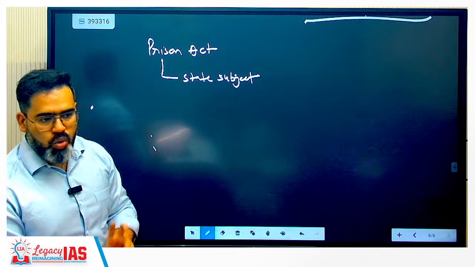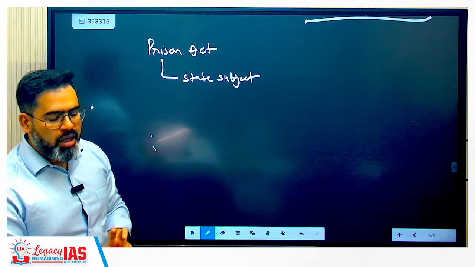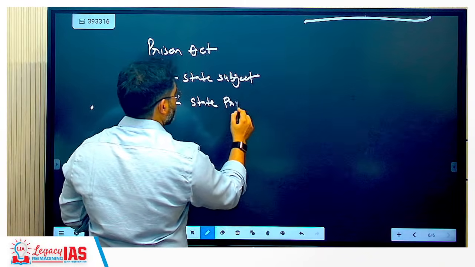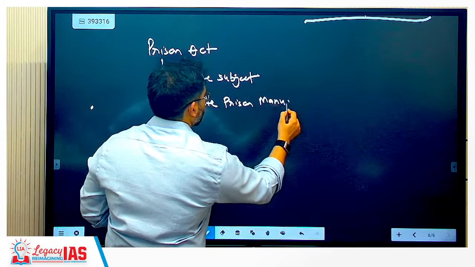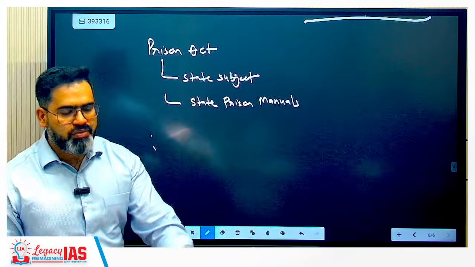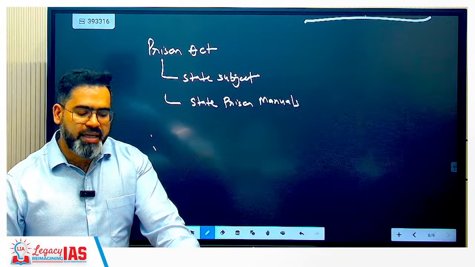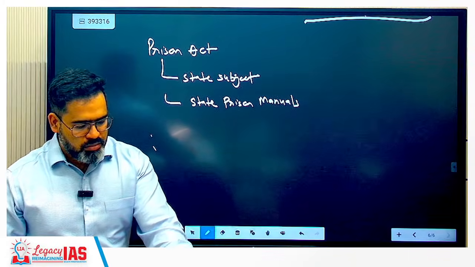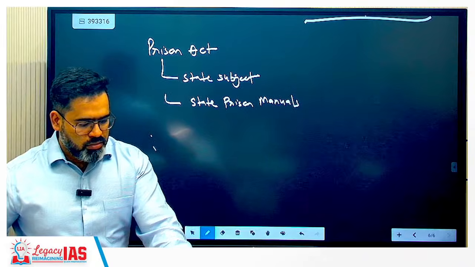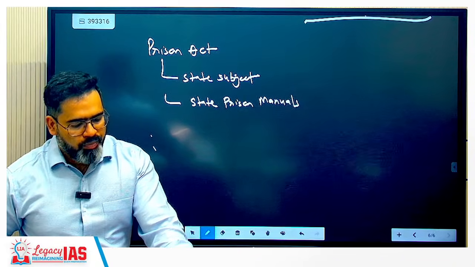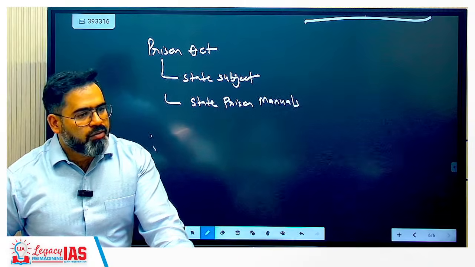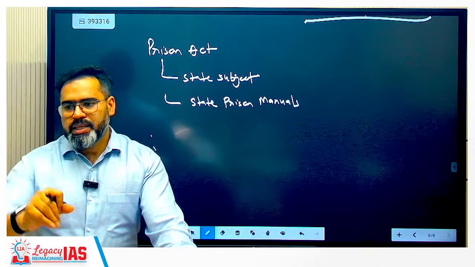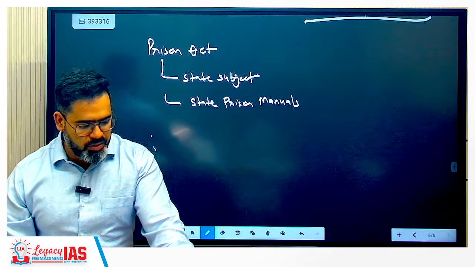So operational rules for parole and furlough come from the state prison manuals. So they will be different for different states, because it is a state subject only.